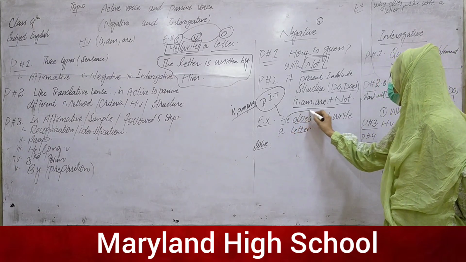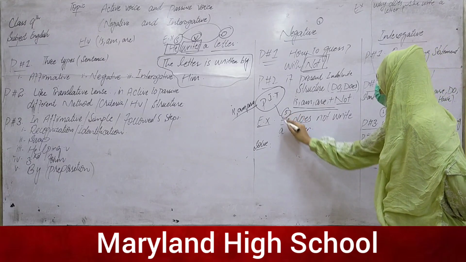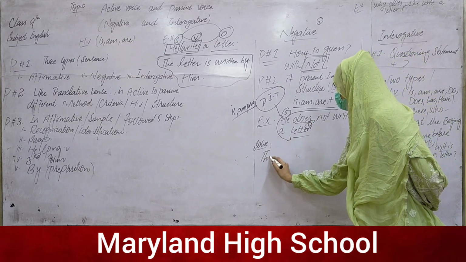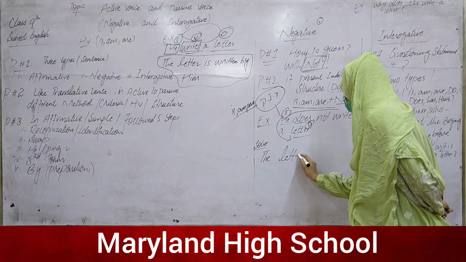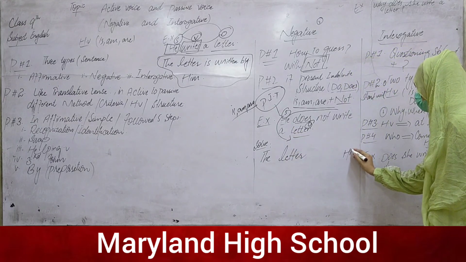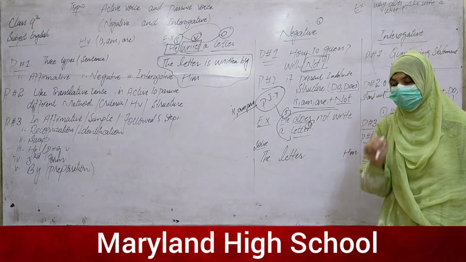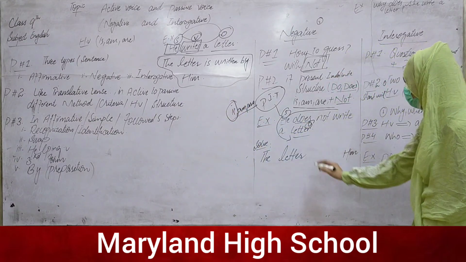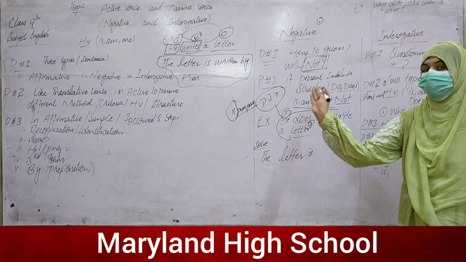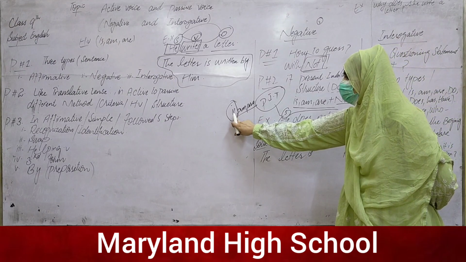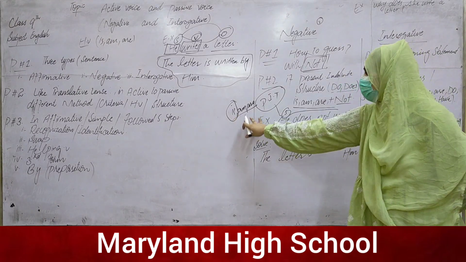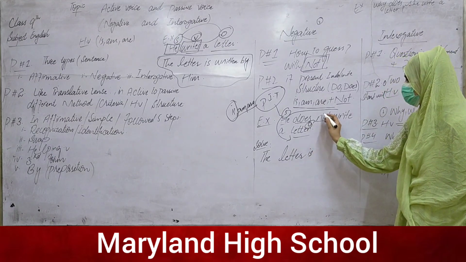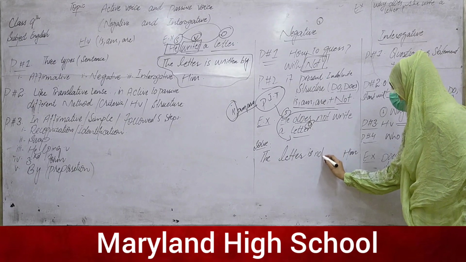The second step is just to swap. He is the subject, letter is the object, then just change the positions. The letter goes here, then him as the object. How many letters? Only one letter, so we will use the singular helping verb is. Now does will be excluded, because the is replaces the does. So, the letter is. For the negative, we add not after the is.